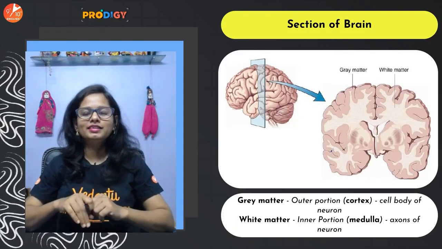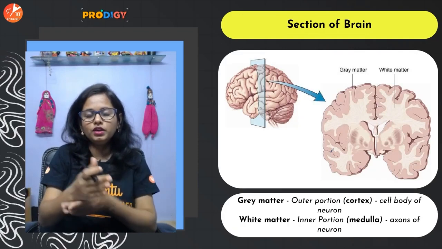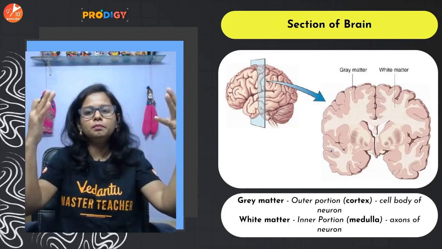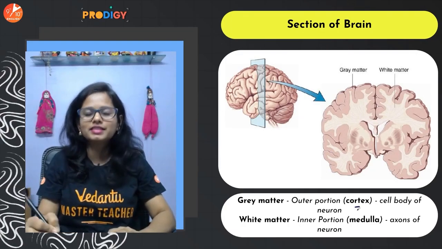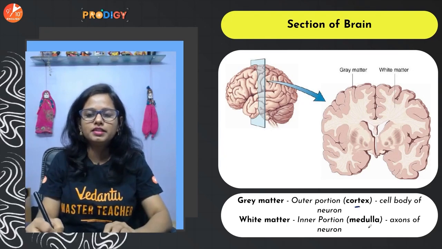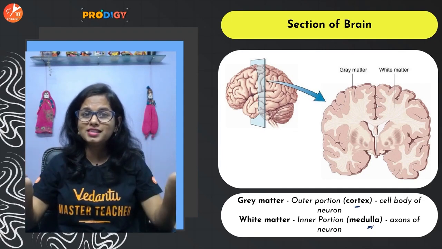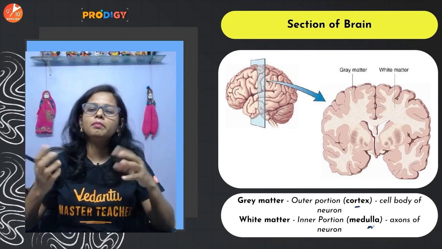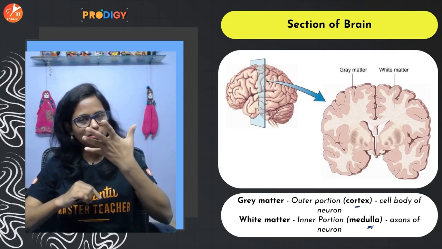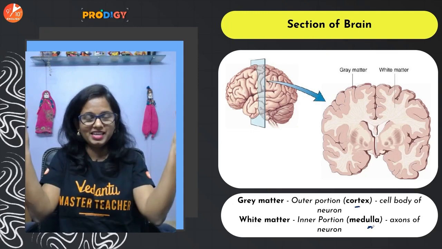And then if we cut the brain, we get to see two parts. The outer part is called the cortex, and the inner region is called the medulla. So outer cortex, inner medulla. The outer part is gray in color, whereas the inner part is white in color, so we call them gray matter and white matter.